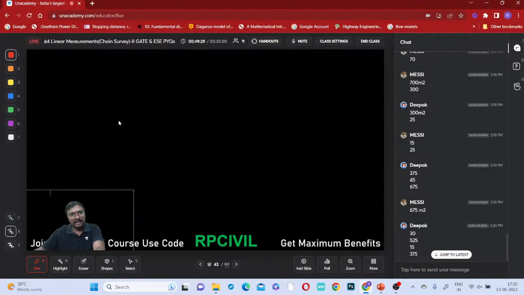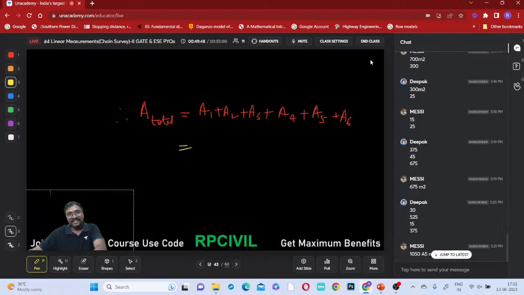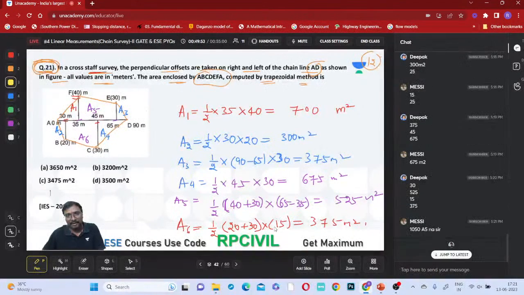375 meters square. So therefore what is the total area? If you just observe, the total area will be equal to A1 plus A2 plus A3 plus A4 plus A5 plus A6. Now you can say. Not now, when I asked you have to say. Tell me how much it will become. A5 is how much, everyone?